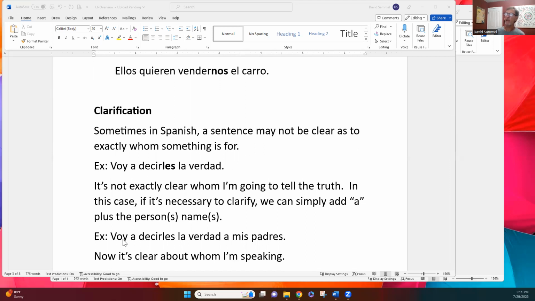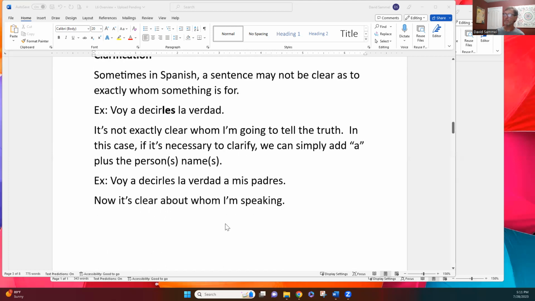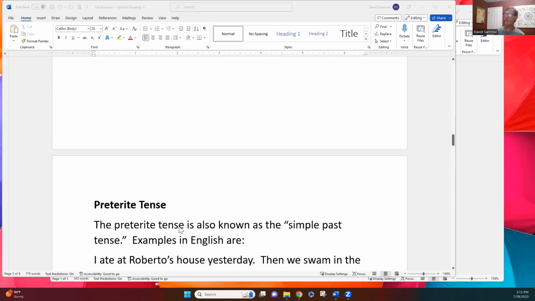Here's an example. I'm going to clarify this sentence. Voy a decirles la verdad a mis padres. Now it's very clear who I'm going to tell the truth to: my parents, okay? All right, let's move on then.